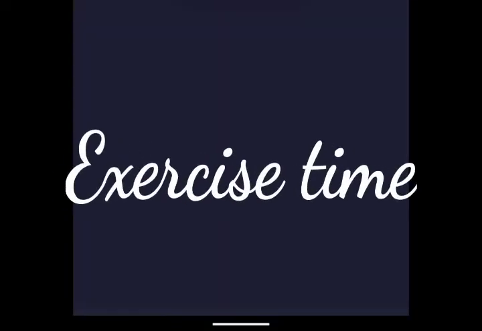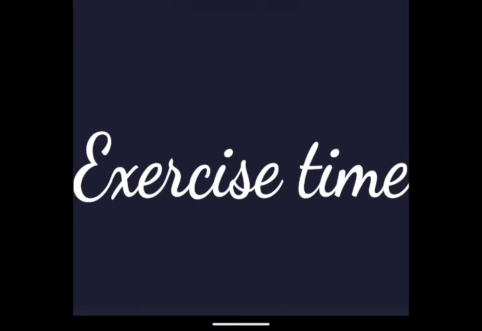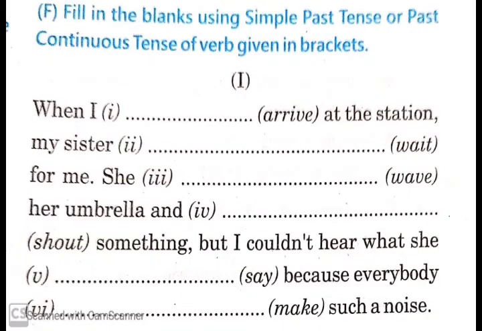So students, now let's try an exercise based on what you have learned so far. I give you this question. You can pause the video and try it yourself, and then we'll discuss the answers. The question is: when I arrived at the station, my sister was waiting for me.